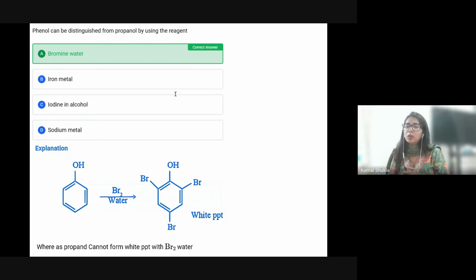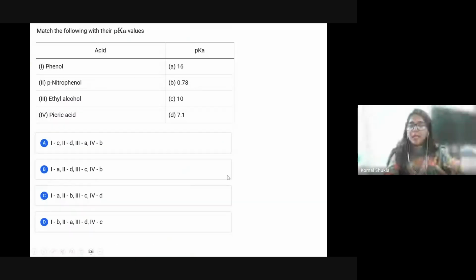Now let's talk about iodine in alcohol. This is typically used for the iodoform test. Now, what is the iodoform test? While certain alcohols like propanol might react, it would not be a definite, distinguishing test for phenol and propanol. So according to that, the answer is option A.